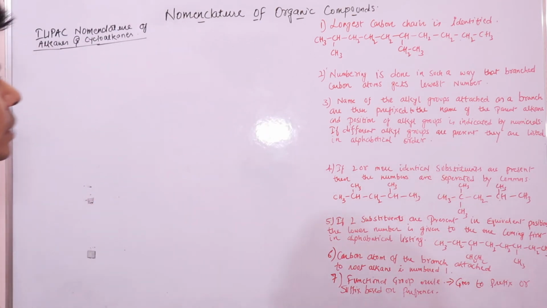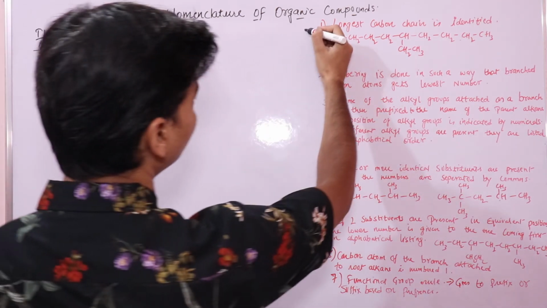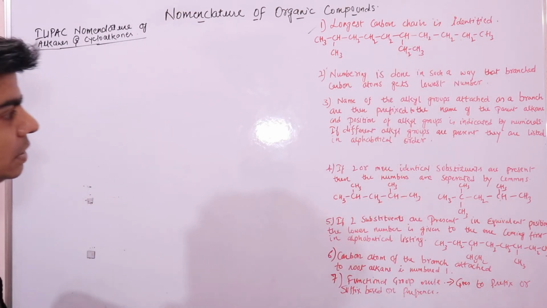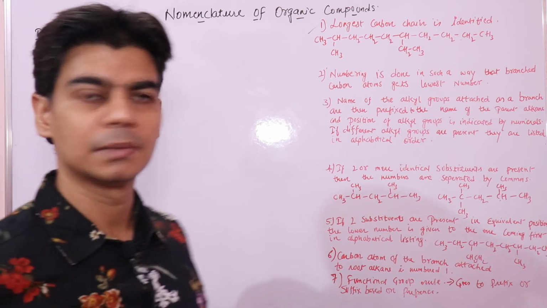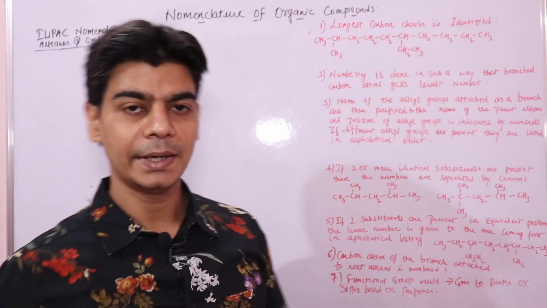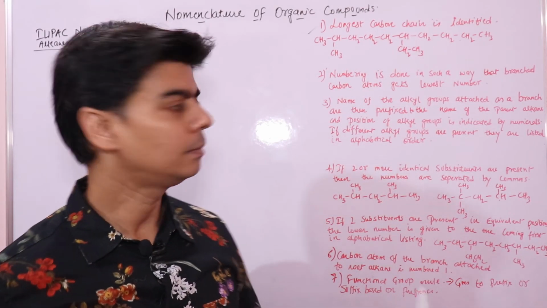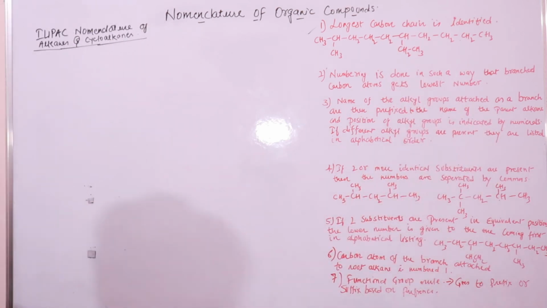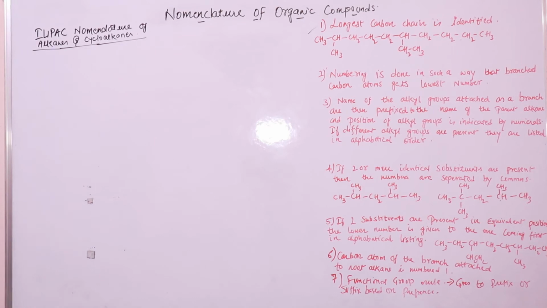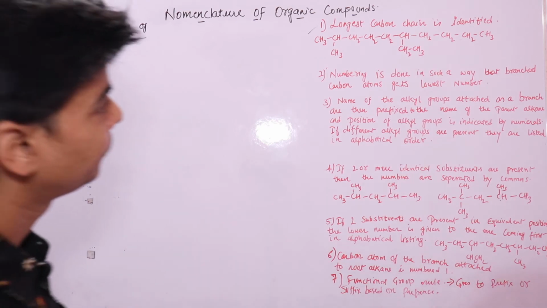So, longest chain carbon. If you have this kind of an alkane, you have to number the carbon atoms. You have to identify the longest chain in these branched chain alkanes. So how to find the longest chain, right?